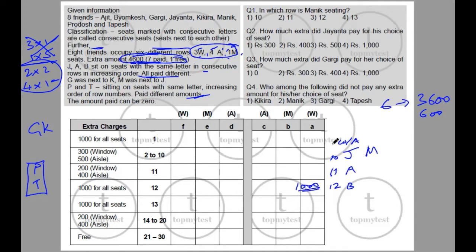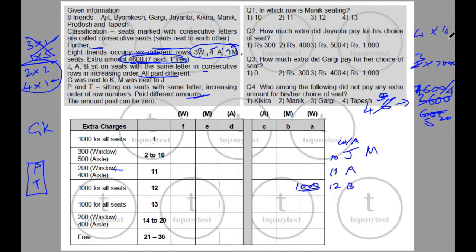Okay, if I put one more person with 1000 rupees, so there will be 5 people paying 2600 rupees. Now 2 people with 1000 rupees, 5 people with 2600. Again, the average will still be 520, right? Which is still higher than all the seats. So you need more people to pay 1000 rupees. So if I put 3 people with 1000 rupees, 4 people with 1600, this is possible, right? This is possible. Can I have 4 people with 1000 rupees?